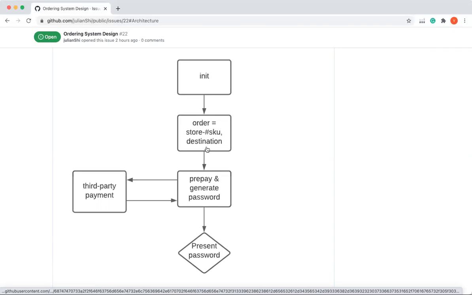And once the customer clicks on the UI and says, okay, I want to buy those items of those quantities, it goes into the unpaid status. Once the payment has been made, it goes into the paid status. And finally, when the product is received, it goes to the received status.